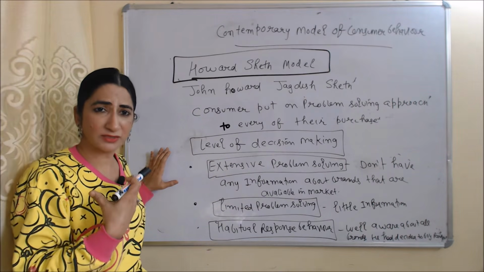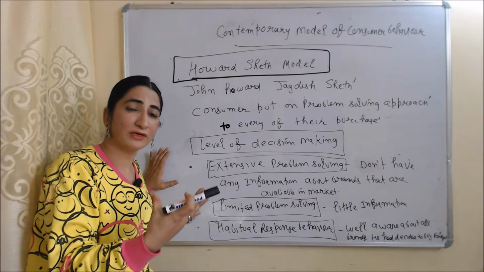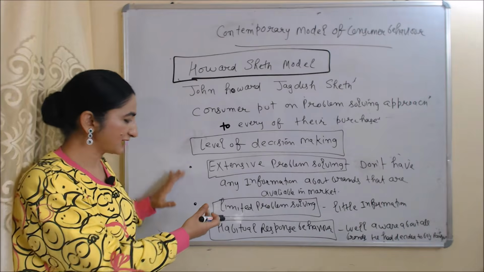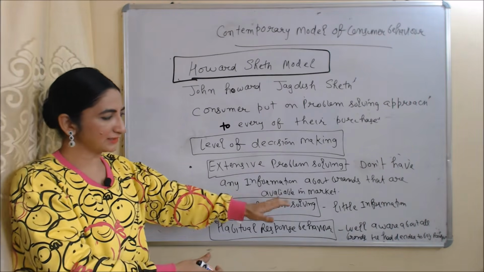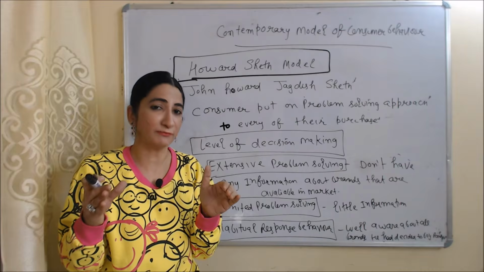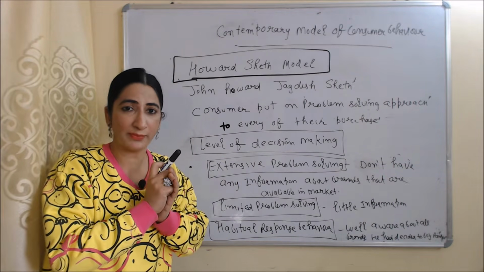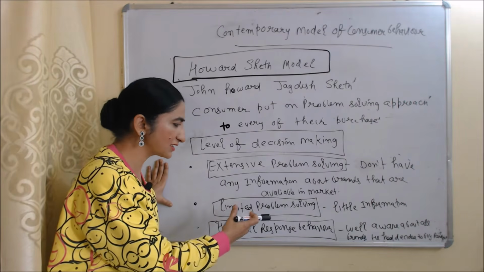For example, I need to buy a laptop, but I don't know about companies which are selling their laptop in market. Second stage is limited problem solving. In this stage, consumer have little information. That's why consumer are doing comparison between so many brands. Last is habitual response behavior.